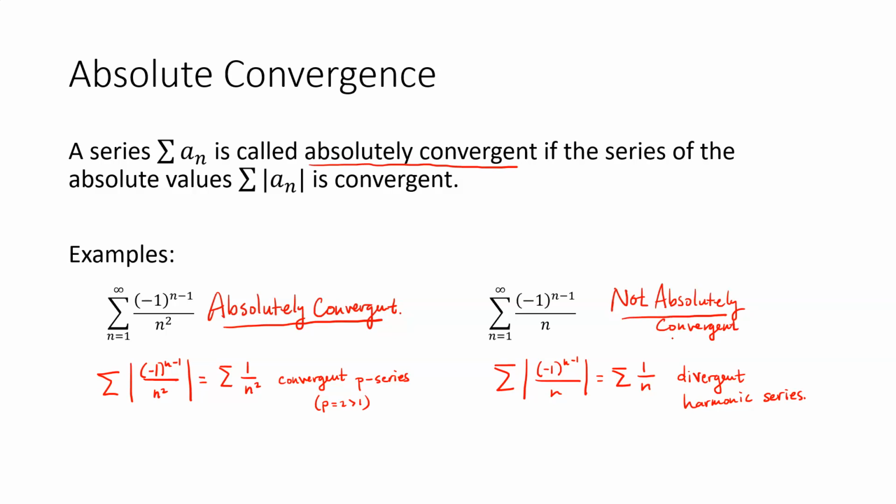One thing I should point out is that even though this one is not absolutely convergent, it actually does converge as an alternating series. If I were to do the alternating series test with this, as we did in the previous section, you would see that it does converge as an alternating series.